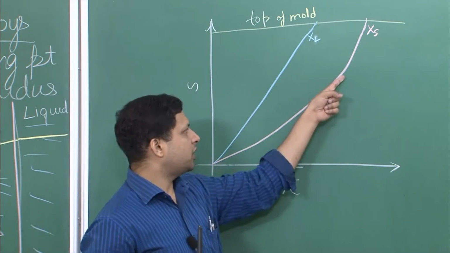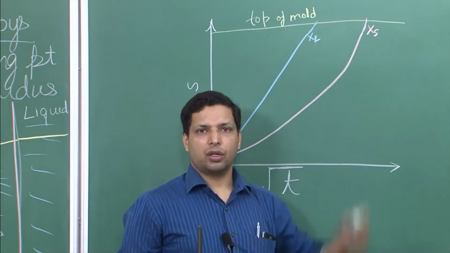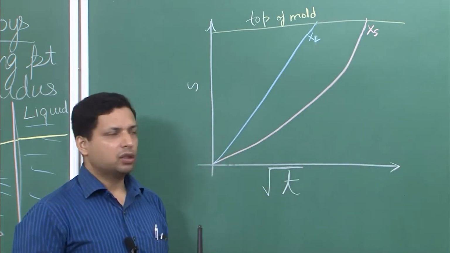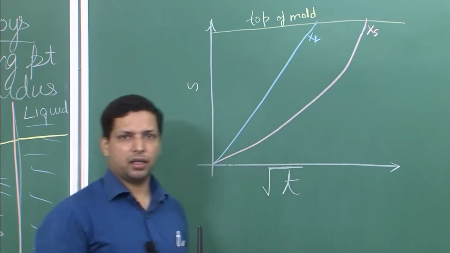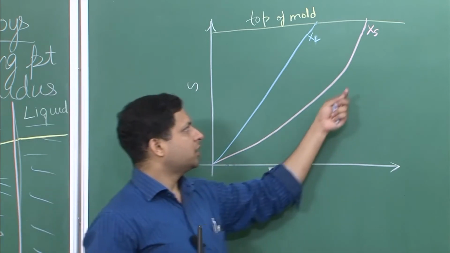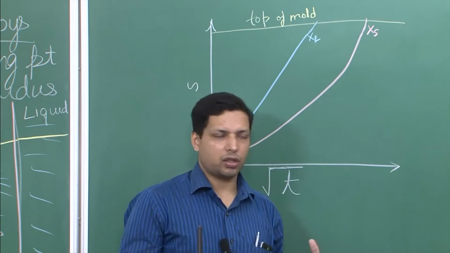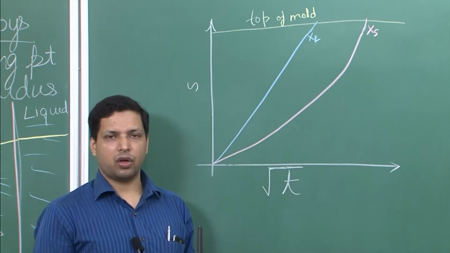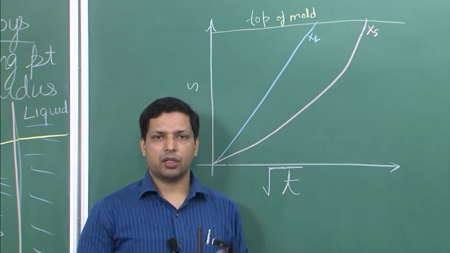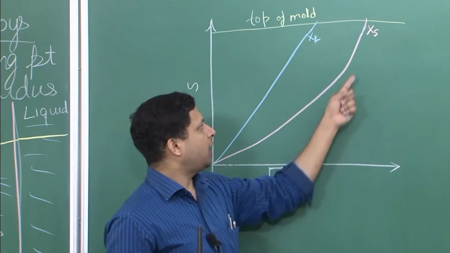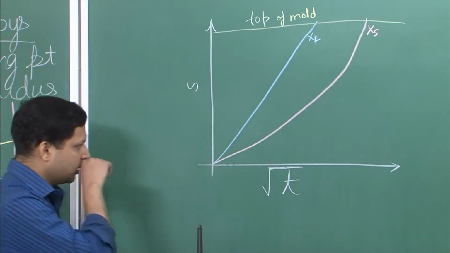Although it is a straight line to most of the extent, towards the end it rises very sharply. Once the liquidus has solidified, the concentration suddenly rises abruptly, as we will see more when we talk about composition, and that may be what is leading to this change in the plot.